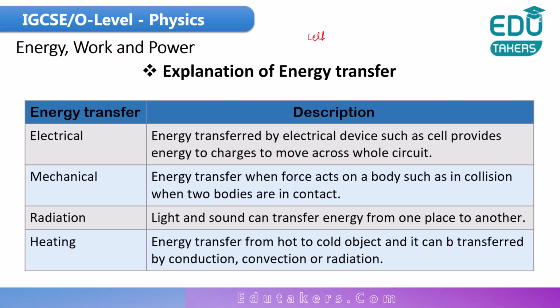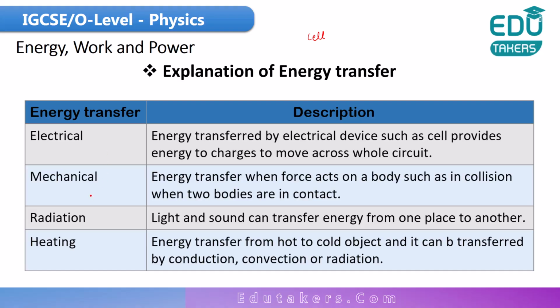It means that the chemical energy of the cell is transferred into electrical energy because the charges can move. When the charges move, there is an electrical current in the circuit. So the electrical current is related with the electrical energy. I can simply say that the electrical energy is produced when the chemical energy of the cell is utilized to move the charges across the circuit.